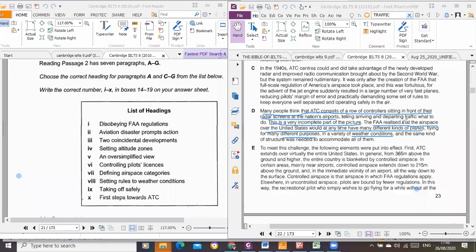That the FAA controls the airspace, which we all know, for different kinds of planes, flying for different purposes in different weather conditions. So the fact that they mention weather conditions does not validate this one as the answer. All right. It says many people think that ATC consists of a row of controllers, that is a perception. Now, this is a very incomplete part of the picture.